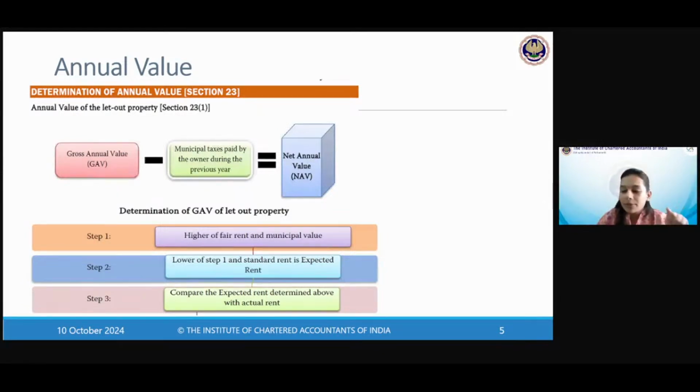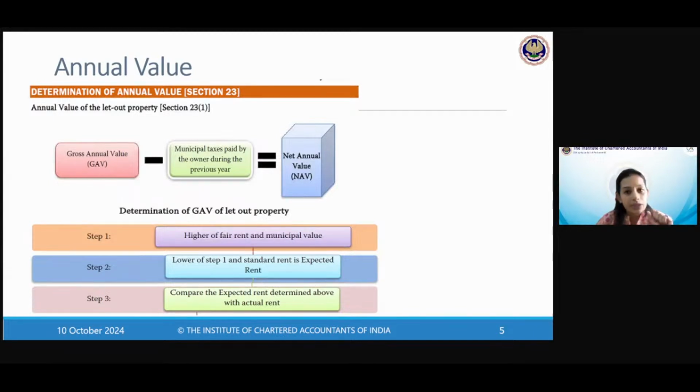Building may not be just residential, it can be commercial premises also, number one. Secondly, land appurtenant means what? Land connected with the building, garden, garage, etc. These are covered. Okay. Assessee must be owner.